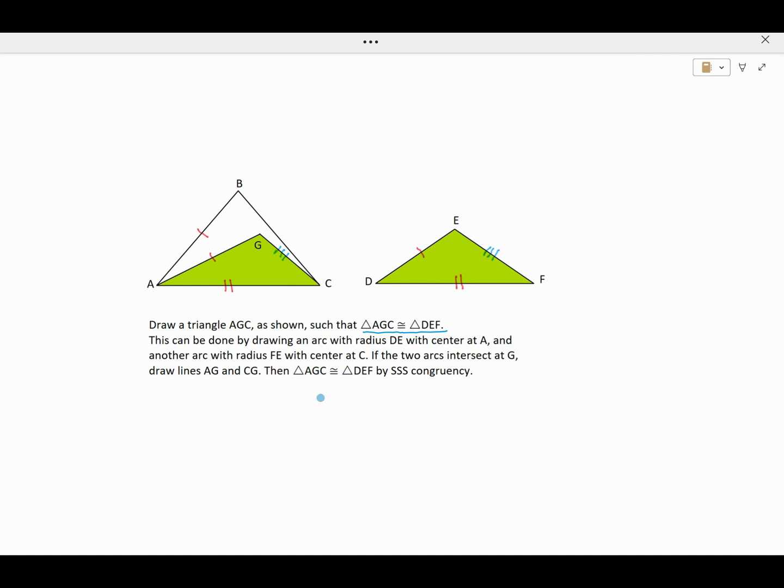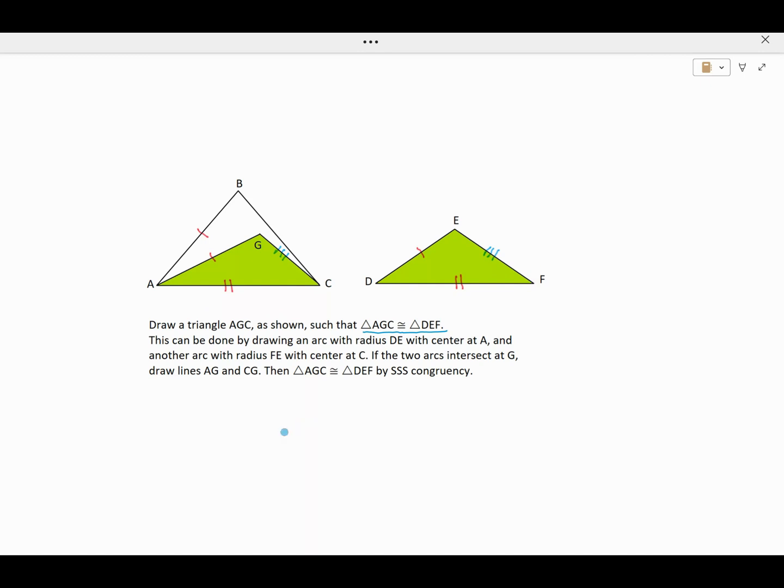Because of our construction, AG is equal to DE, GC is equal to EF, and it is given in the problem that AC is equal to DF, which is the common side.